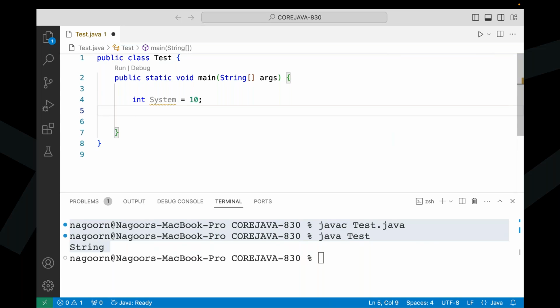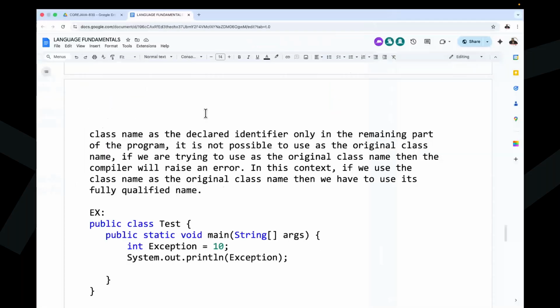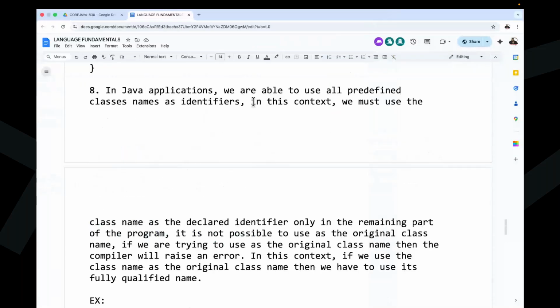Now put more concentration. In the remaining part of the program, I must use that system as an integer variable only. I must not use that system as a class name. See this one. In the document, I've given the point clearly: we are able to use all predefined class names as identifiers. In this context, we must use the class name as the declared identifier only in the remaining part of the program. It is not possible to use it as the original class name.